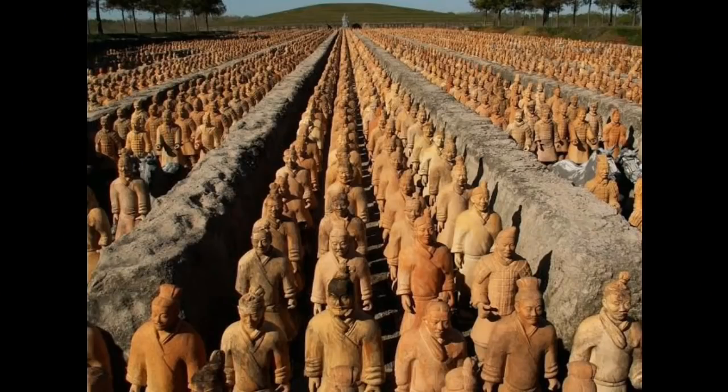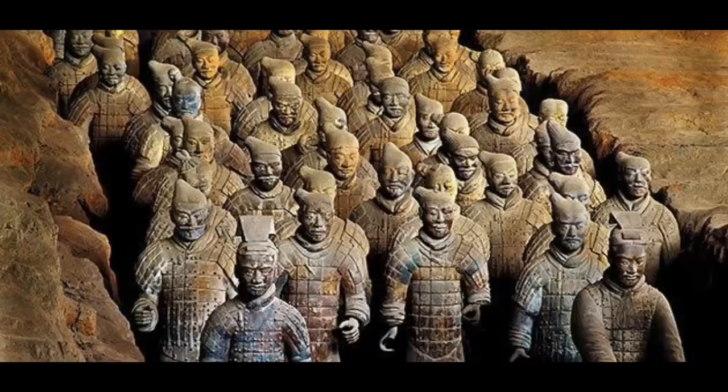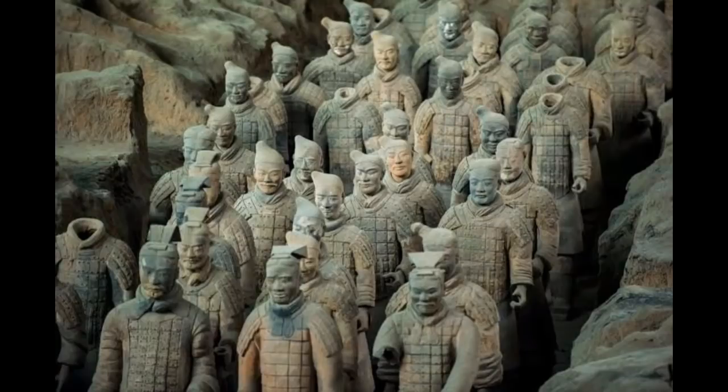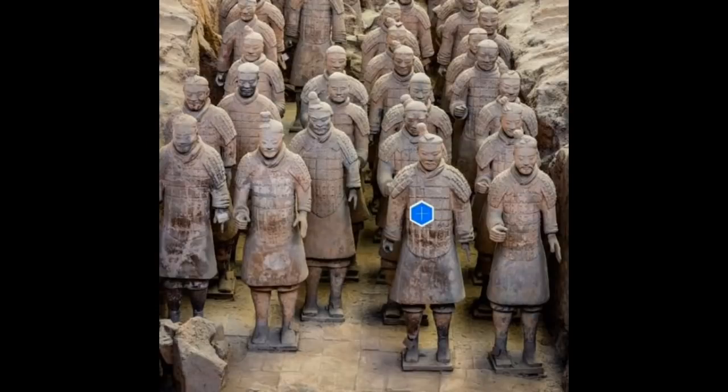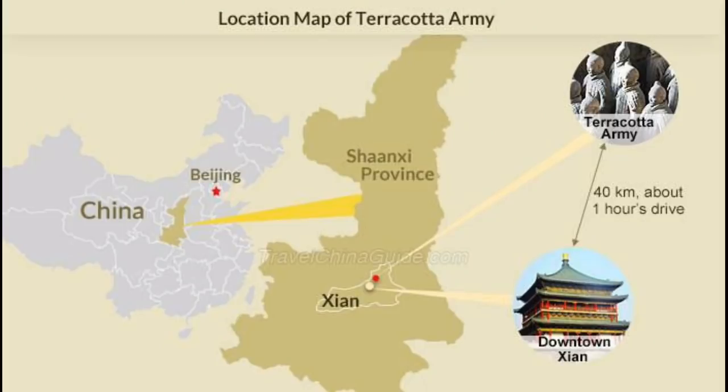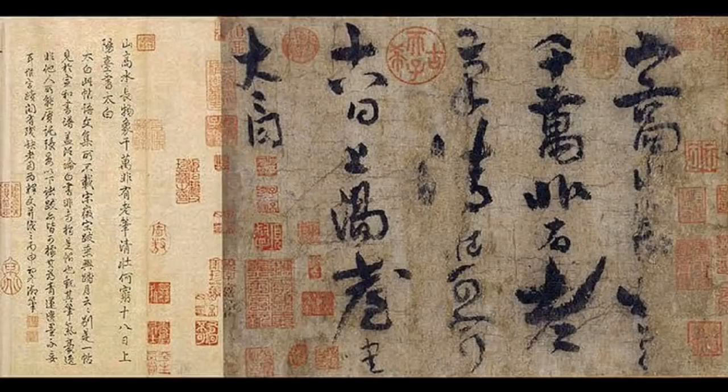Next, the Terracotta Army. The Terracotta Army is a collection of terracotta sculptures representing the armies of Qin Shi Huang, the first emperor of China. The Terracotta Army refers to the large collection of terracotta warrior images found in China. They were buried with the king in 210 to 209 BC. They are found at the northern foot of the Lishan mountain, 35 kilometers northeast of Xi'an, Shaanxi province, as a part of the mausoleum of the king.